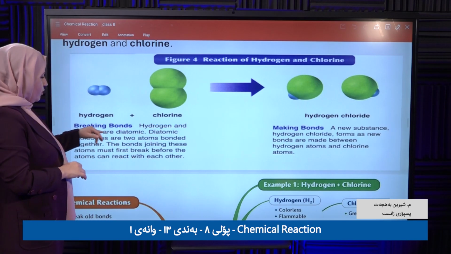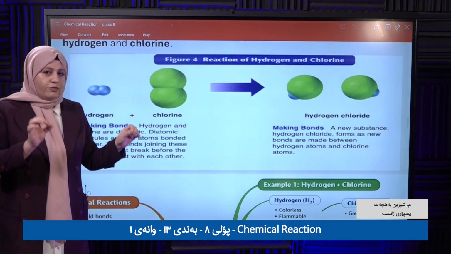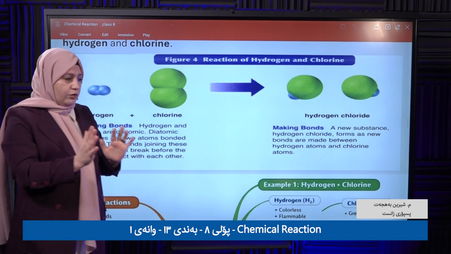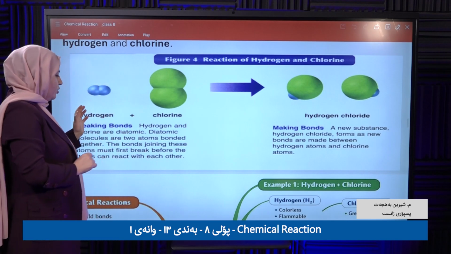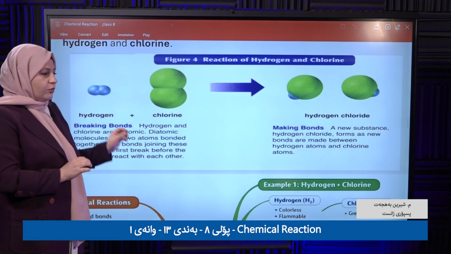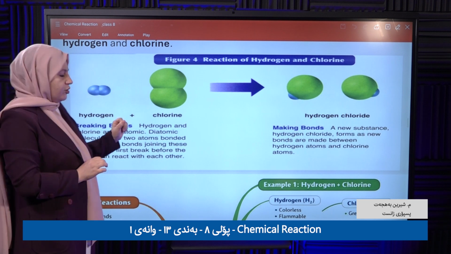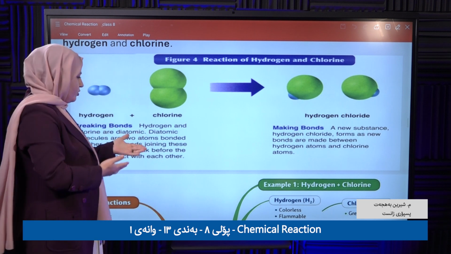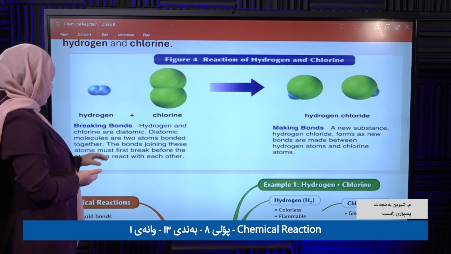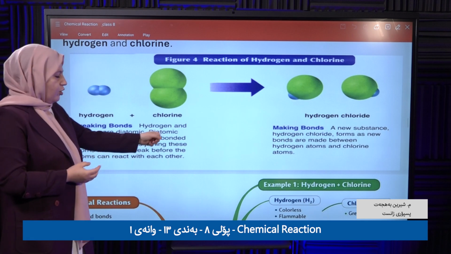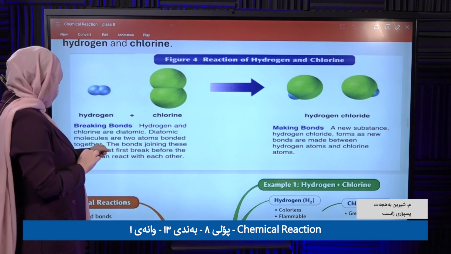Hydrogen and chlorine are which kind of atom? We have many kinds of atoms. Hydrogen and chlorine are a type called diatomic. What does diatomic mean? Diatomic molecules are two atoms bonded together.